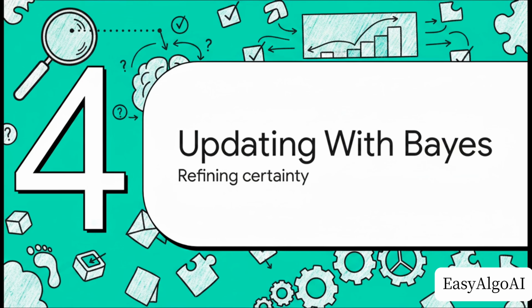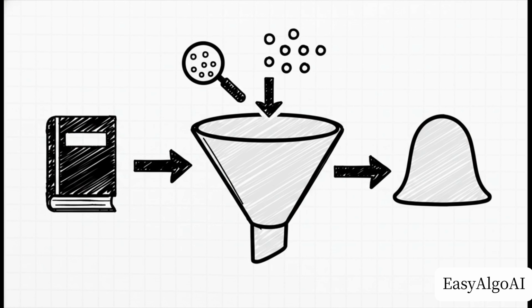That takes us to Section 4, updating beliefs with Bayes. So how does our detective model actually learn over time? How does it actively update its confidence bounds when entirely new clues show up? Well, the answer is Bayes' theorem. You can think of it as the ultimate deduction method.